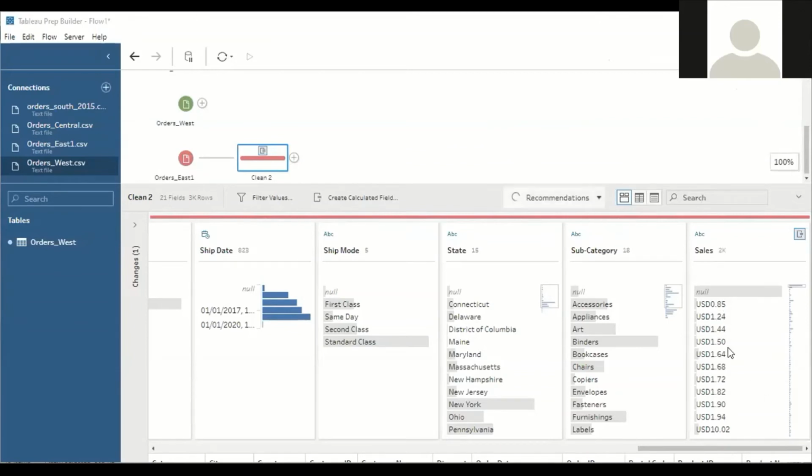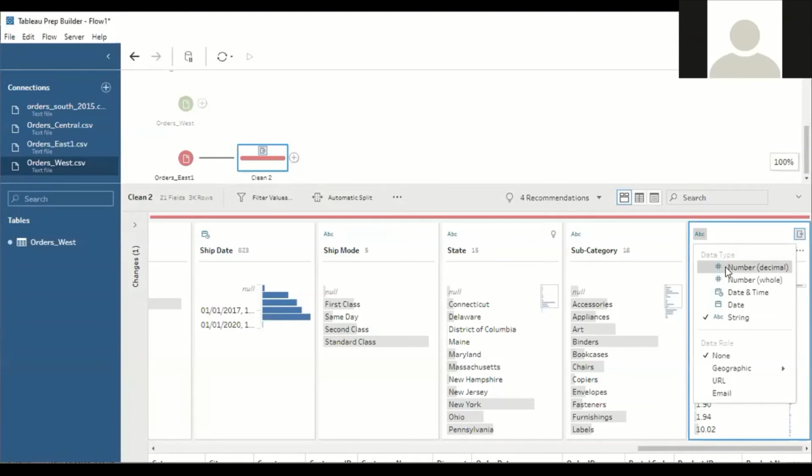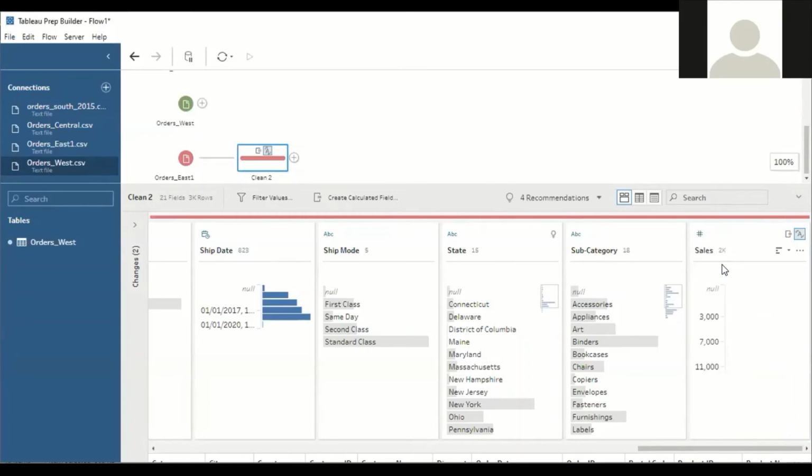Now you can see, under the sales table, all the data are starting from numerical values now. The script called USD has been removed. Now let's change the data type. Since it is in string format, change the data type to number decimal value.